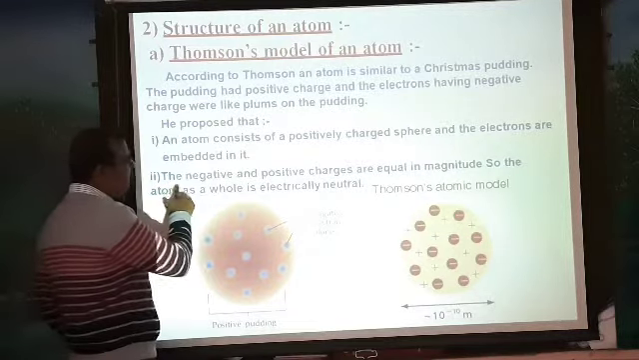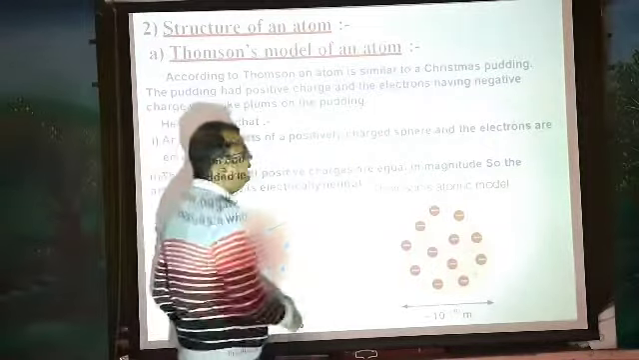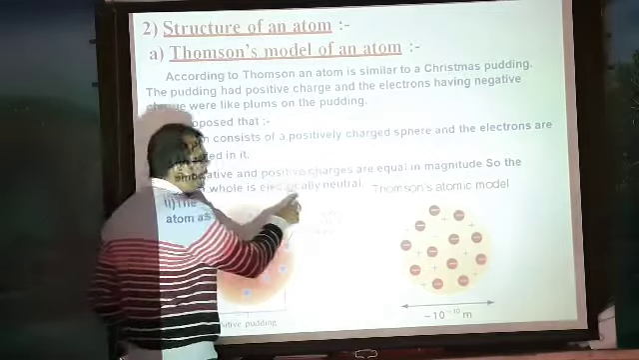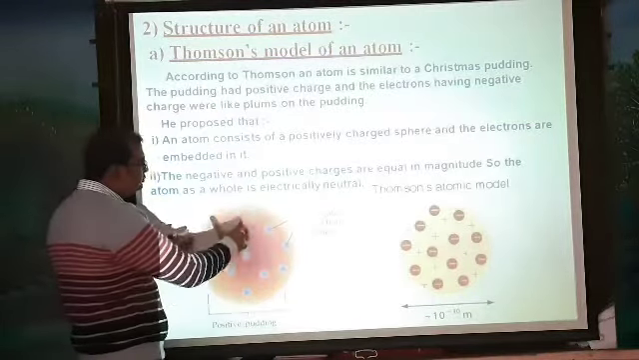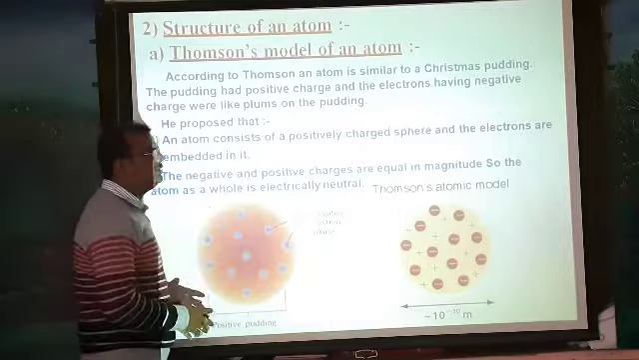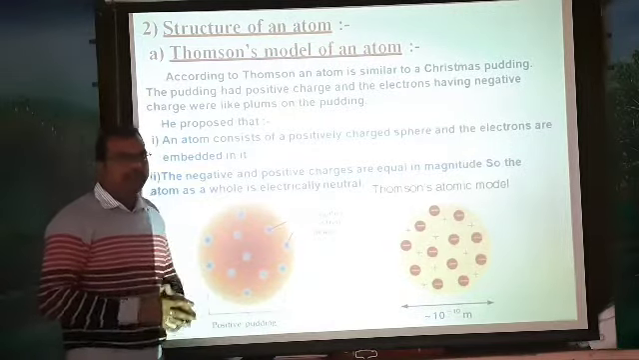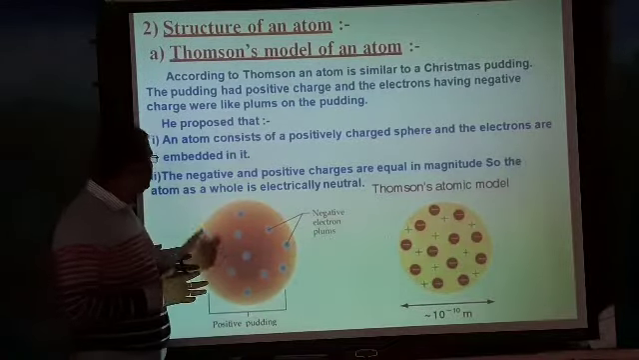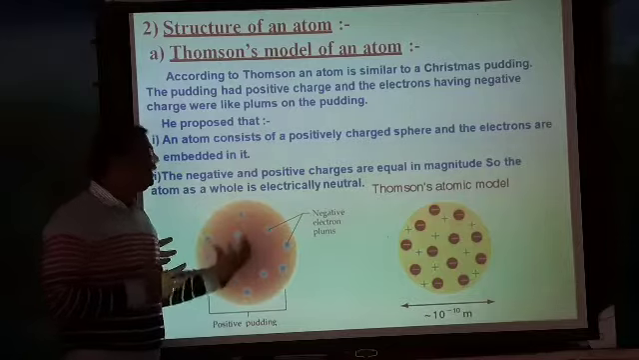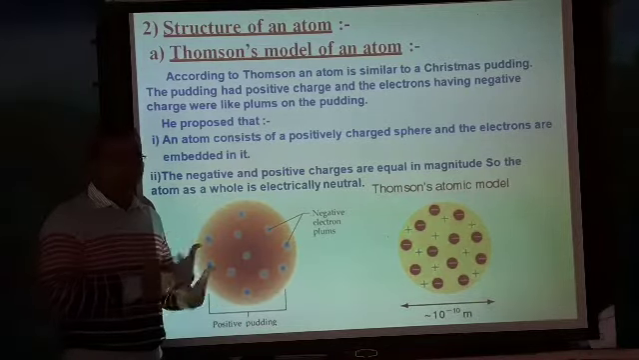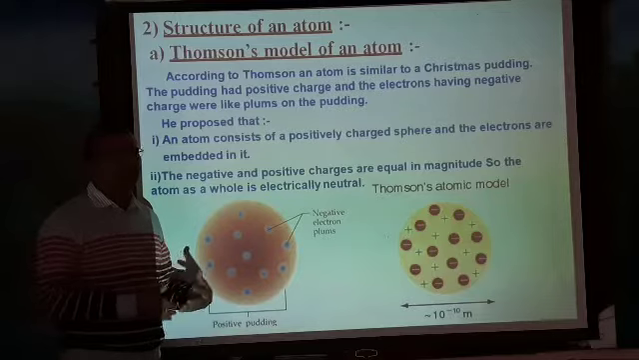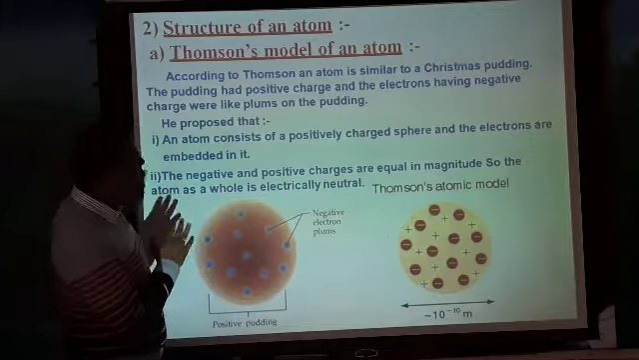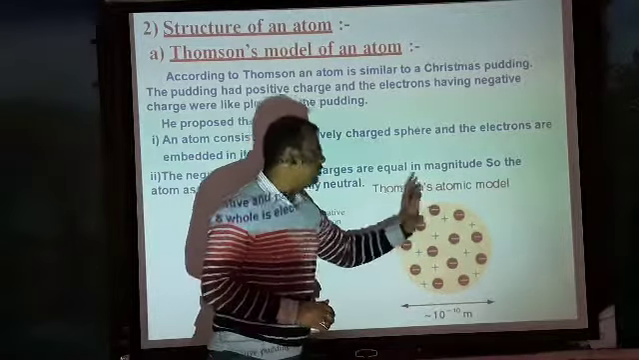The next postulate: the negative and positive charges are equal in magnitude, so the atom as a whole is electrically neutral. Magnitude means value. So the positive and negative values are both equal in an atom, so the atom is electrically neutral because both are equal. Who said this? Thomson. So this is Thomson's atomic model.